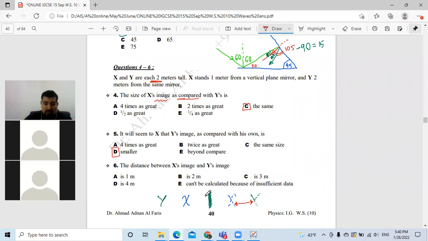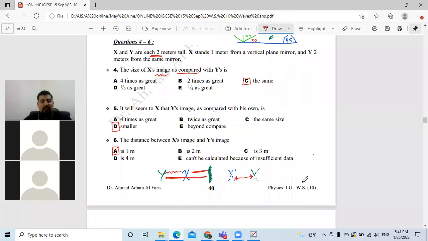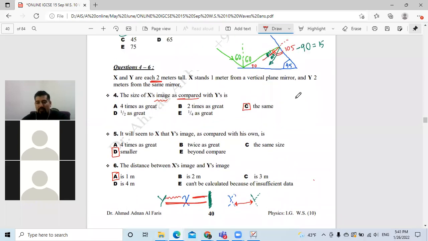Because we know that this distance is 1 meter and this distance is 2 meters, so how far are they here? It's 1 meter, the same as their images. So the distance between X's image and Y's image is 1 meter. This is from the old syllabus of SAT, the American system.